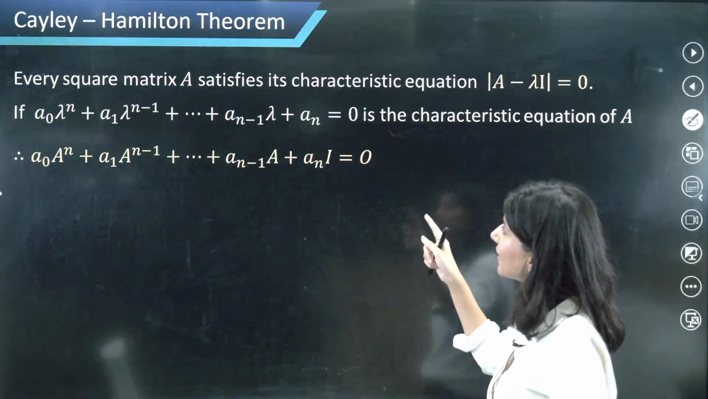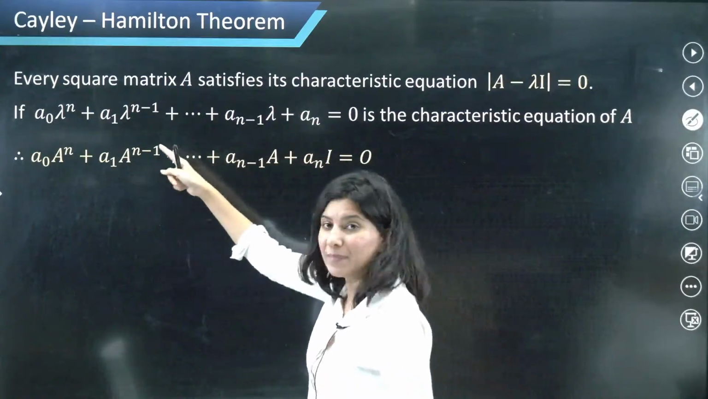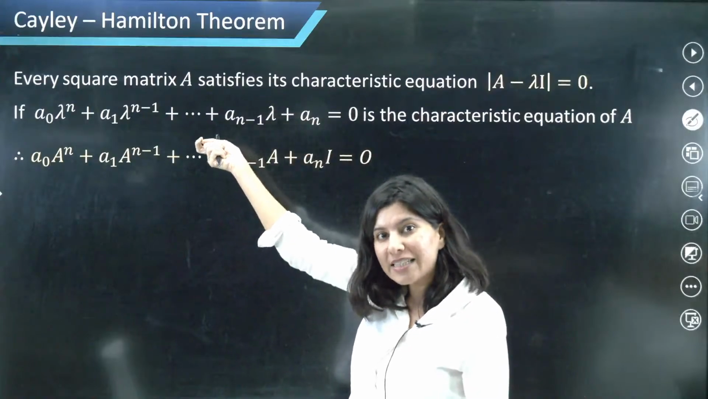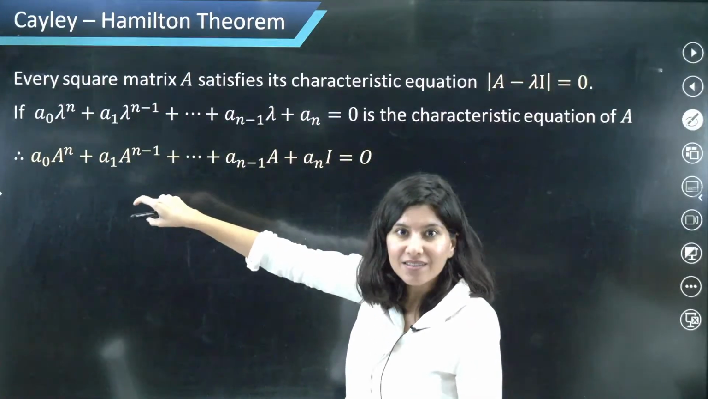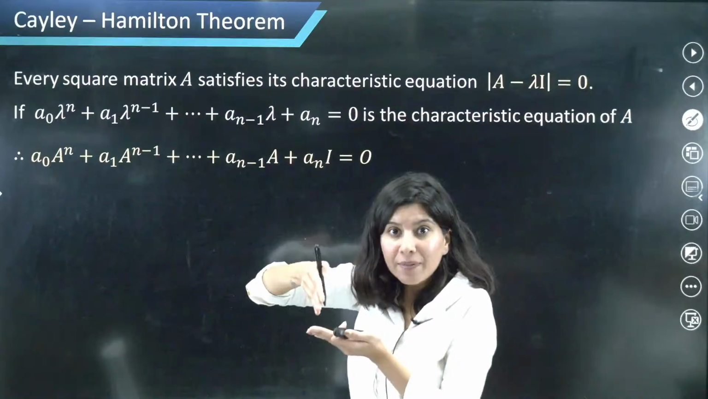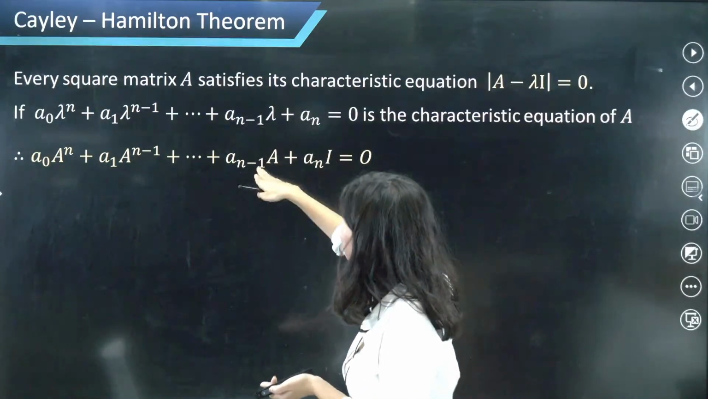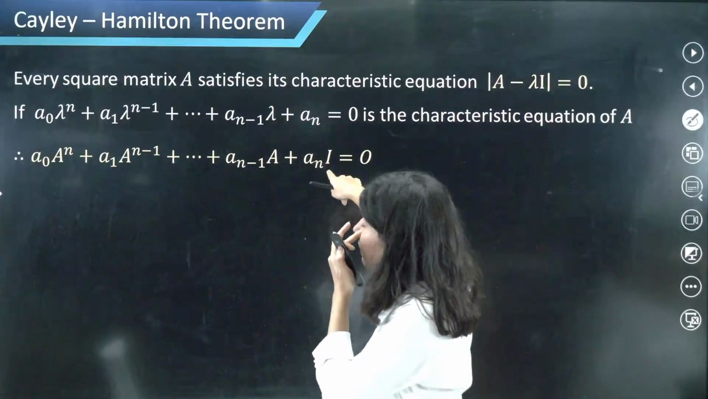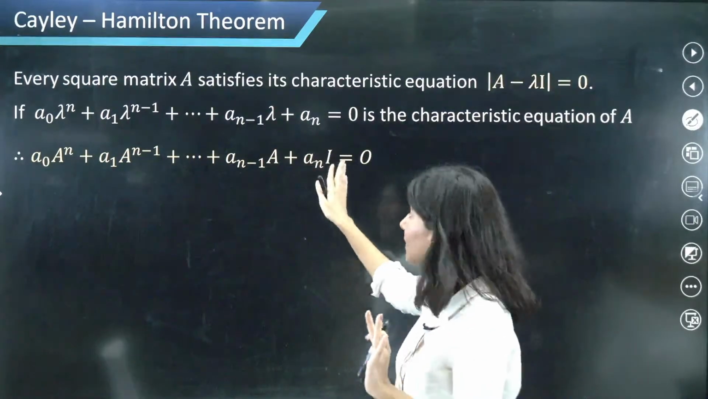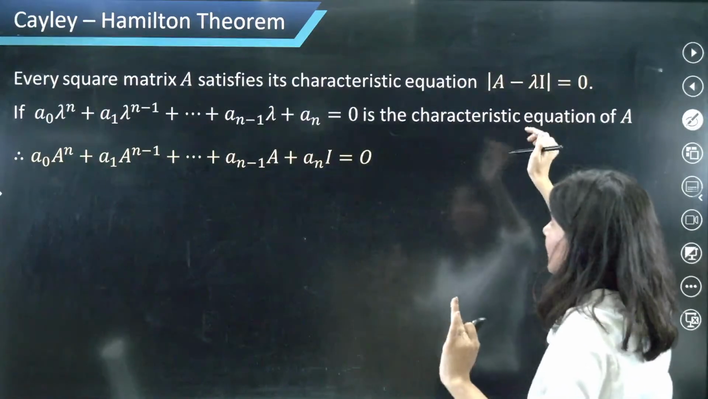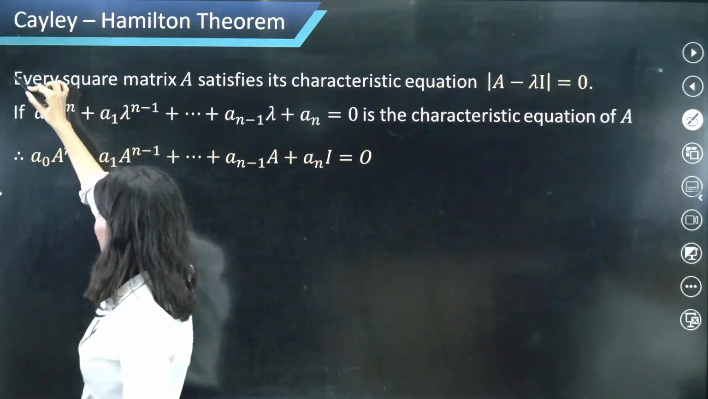Every square matrix. So you have this lambda polynomial, you already have. Now replace lambda by the matrix. That means your equation is satisfying the matrix only. So replacing lambda by A, and the constant term will get multiplied with the identity matrix. So that's how it is. So every square matrix satisfies its characteristic equation. Just that. The very first line.